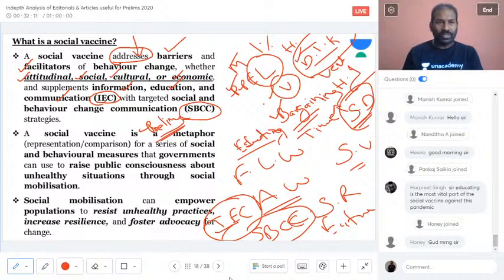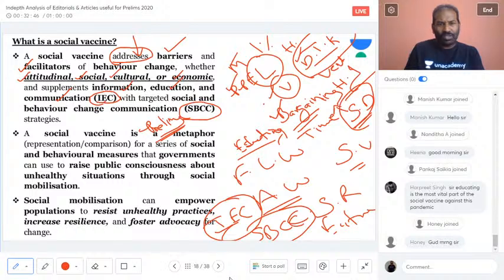So social vaccine not only addresses the barriers and facilitators for behavioral change, but also supplements information, education and communication, IEC. It also focuses on social and behavioral change communication, meaning communication in regards to behavioral change. This is very, very important.